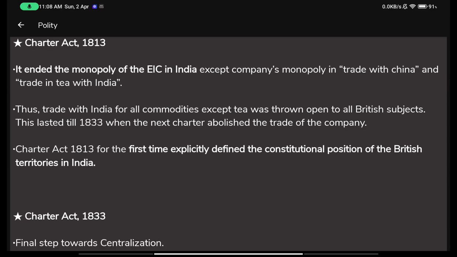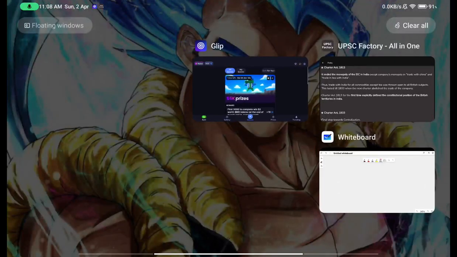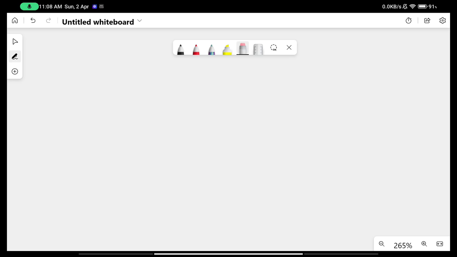Charter Act 1813 for the first time explicitly defined the constitutional position of the British territories in India. So the Charter Act for the very first time, before this there was no exact definition of where the British territories in India stand. So before that there was all a mixed shape. It was not written in the exact constitutional papers that India is also a colony of the British Empire.